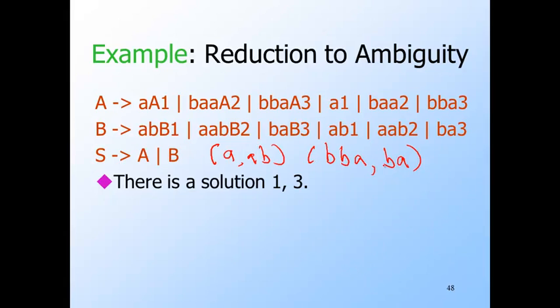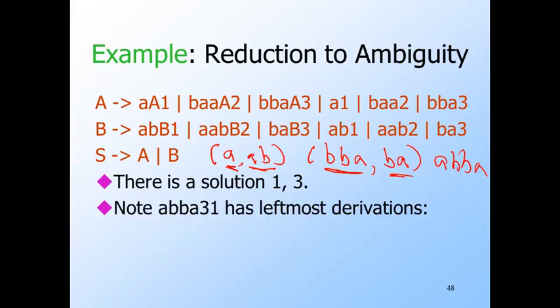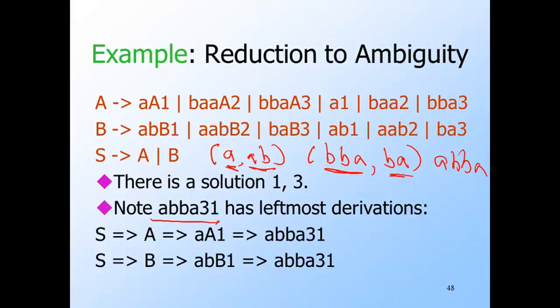When we take the first strings of each pair, we get A, B, B, A, this followed by that. And when we take the second strings of each pair, A, B, and B, A, we also get A, B, B, A. And this common string followed by the index string in reverse, which is that, will have two leftmost derivations, one starting with A and the other starting with B. Here is the derivation starting with A, and here's the derivation starting with B.